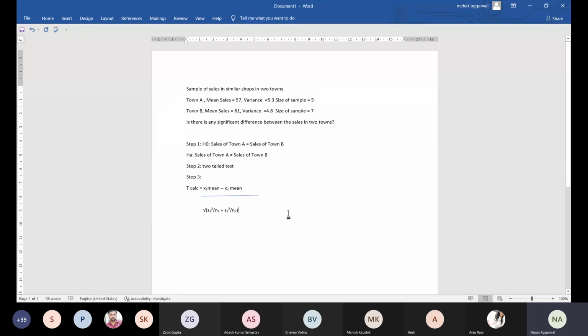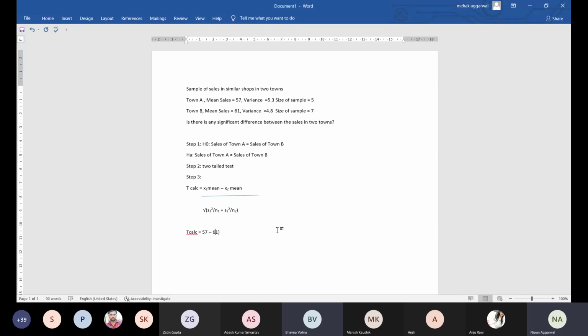So what is the value of x1 bar? So T calculated is, first is x1 bar. So x1 bar is 57. 57 minus 61. That is your numerator.